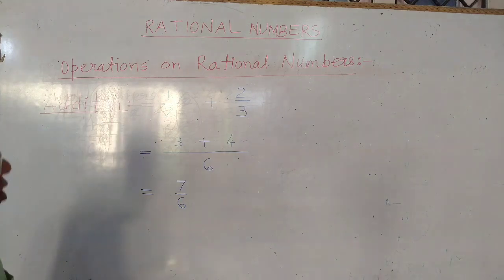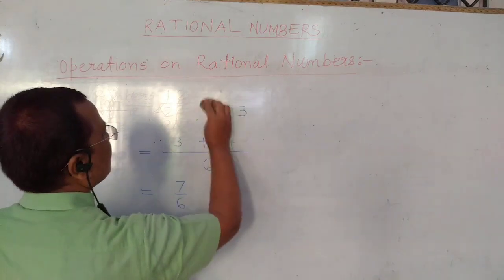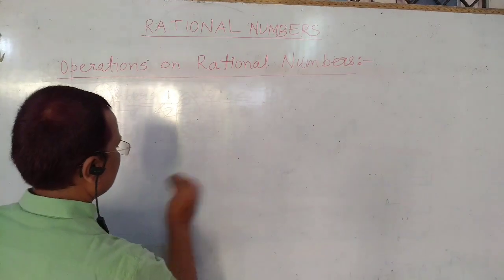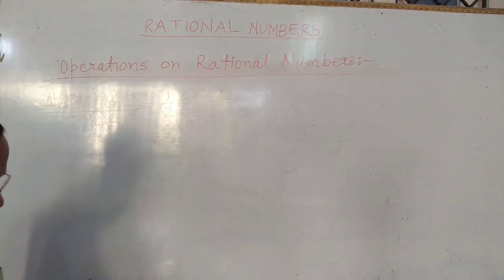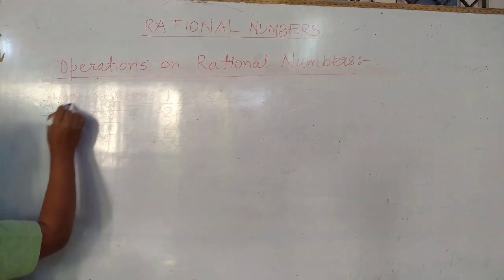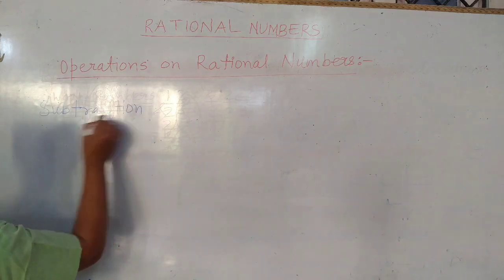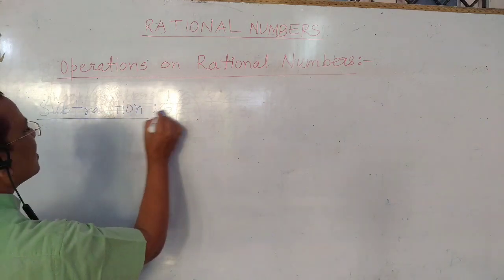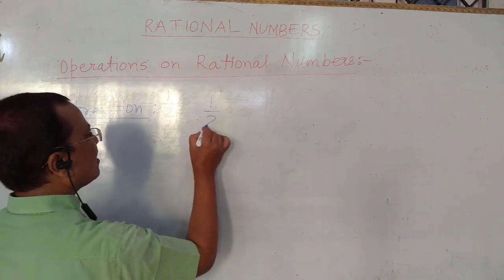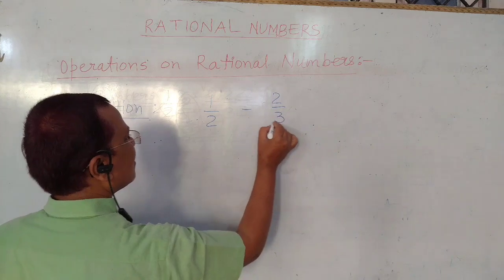Now come to the second operation, that is subtraction. Suppose we have to subtract 2 upon 3 from 1 upon 2, that is 1 upon 2 minus 2 upon 3.